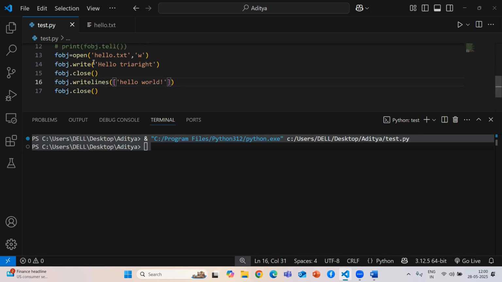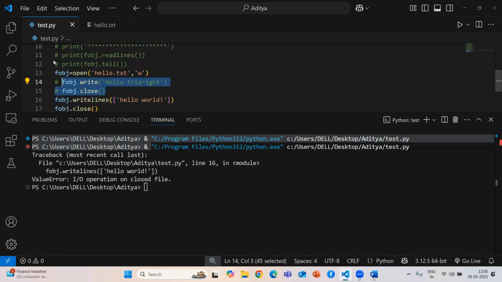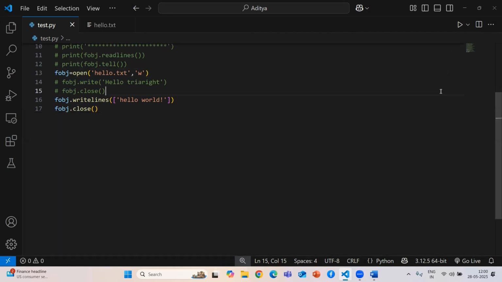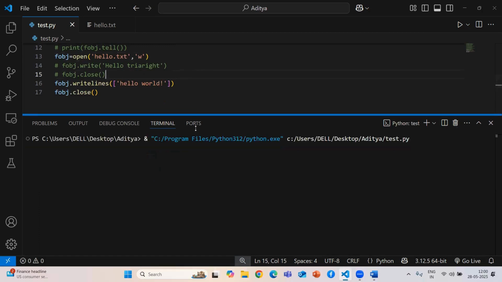Just see, I run it. We need to close the file. Now here I need to write some data.